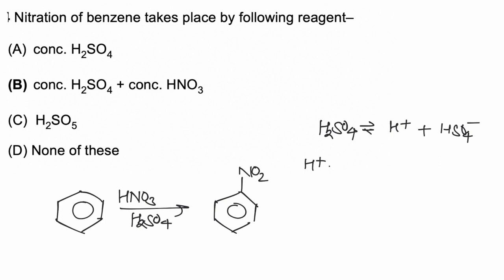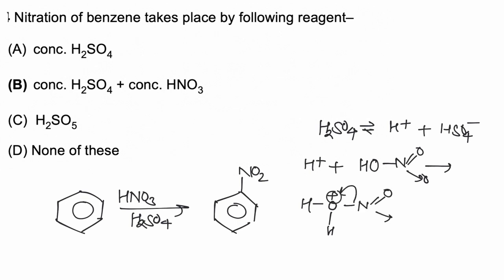Now this H positive ion will protonate nitric acid, and after protonation an oxonium ion is formed. Now a water molecule is released, and this NO2 positive acts as the electrophile and the benzene ring will act as the nucleophile. So when concentrated H2SO4 and concentrated nitric acid are taken, the nitration reaction takes place, and hence the correct answer is B.